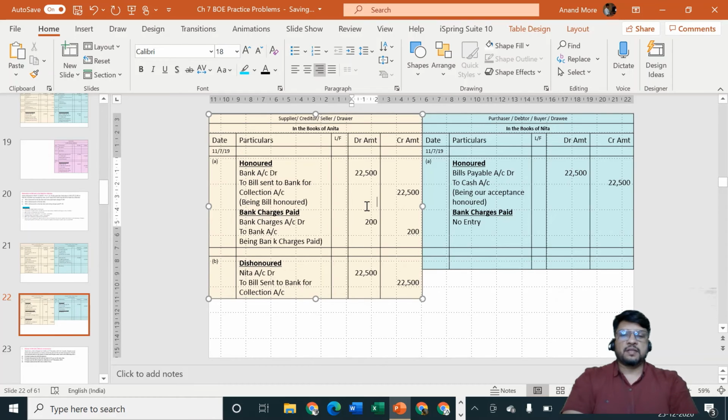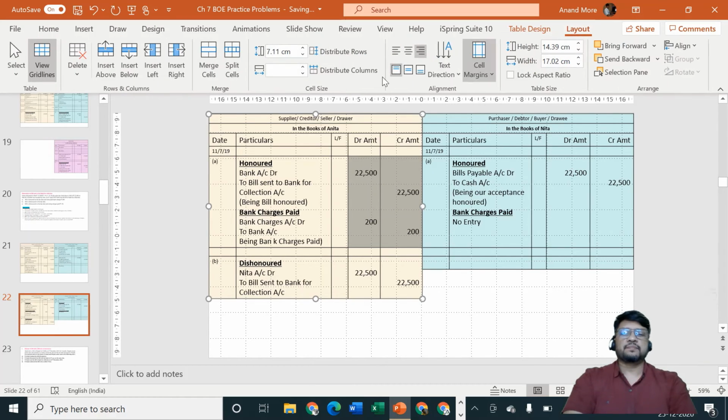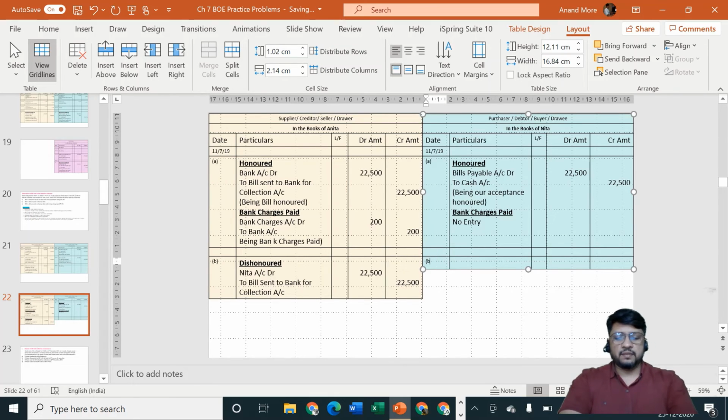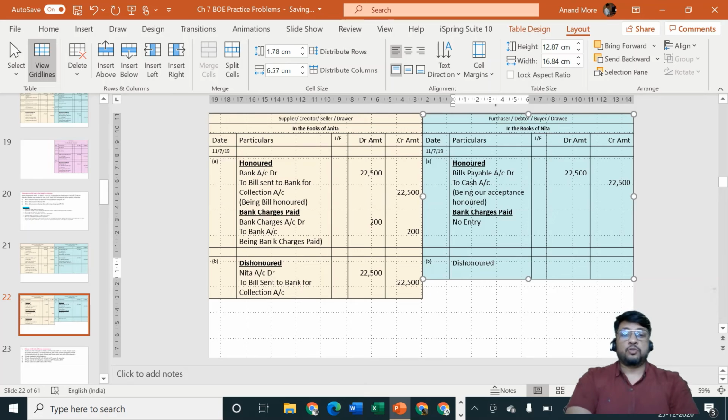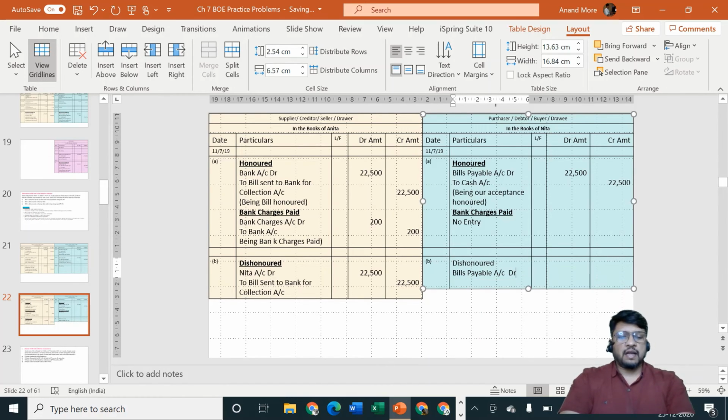I hope it is easy to understand what we are doing. Here I'll specify point number B, dishonored. Then I'll write the entry. We are yet to pay the amount, so the bills payable has been presented to us. We are cancelling the same, we are not paying it, so that liability has gone. But that liability has not gone by taking away cash. The liability is now getting converted again into the account called Anita. The amount is still payable to Anita. That means Anita is our creditor.